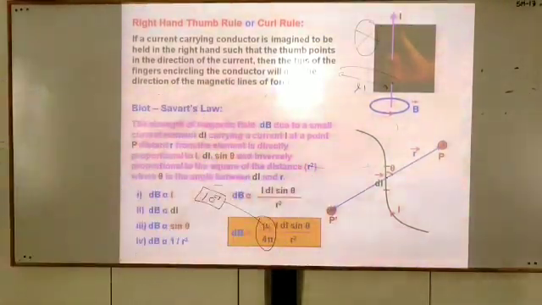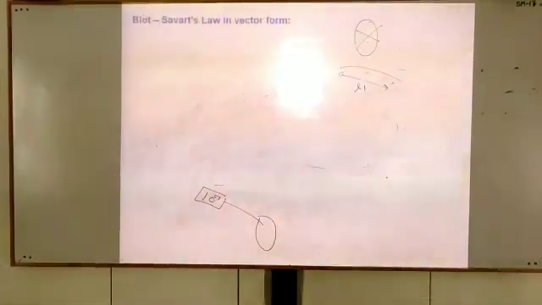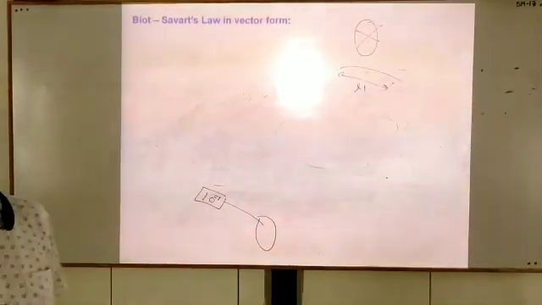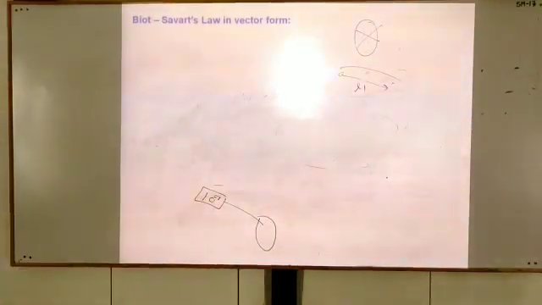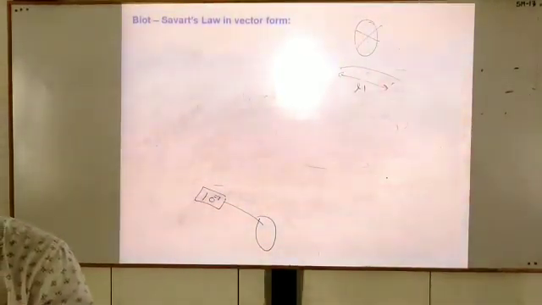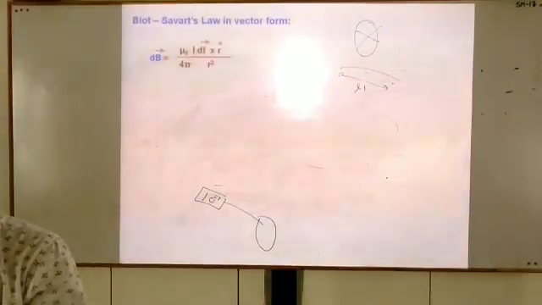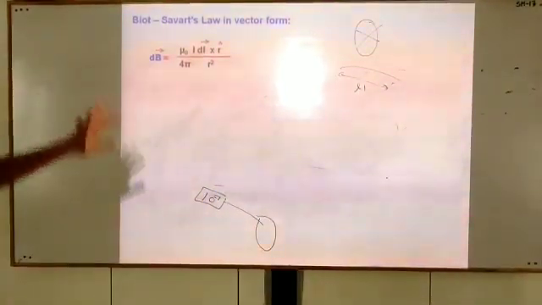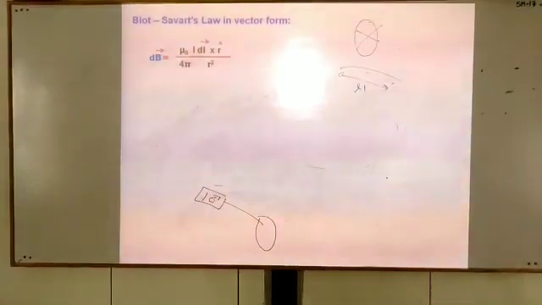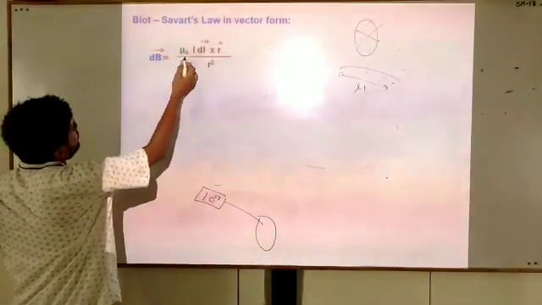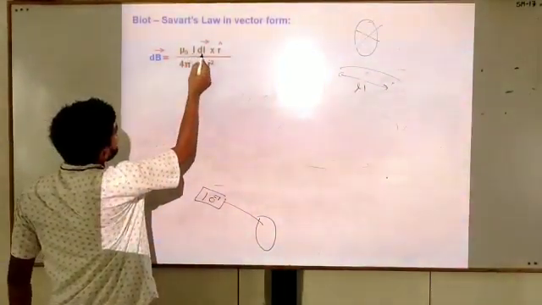Now move further. Now students, Biot-Savart law in the vector form. We write this law in the vector form because magnetic field is a vector quantity. Here we are writing mu naught upon 4 pi I dl cross r.